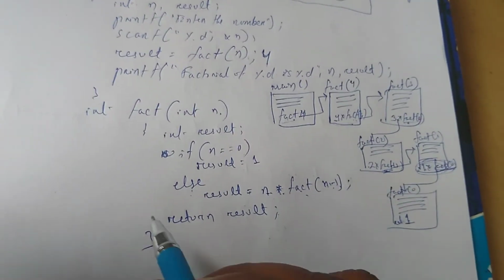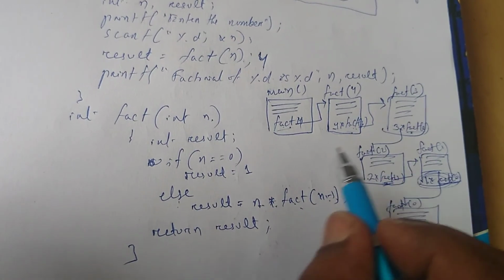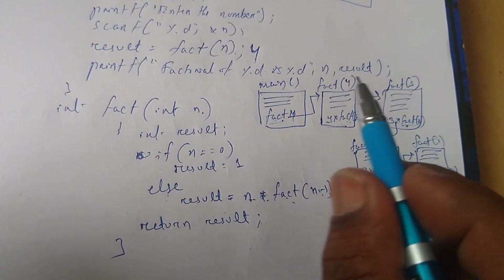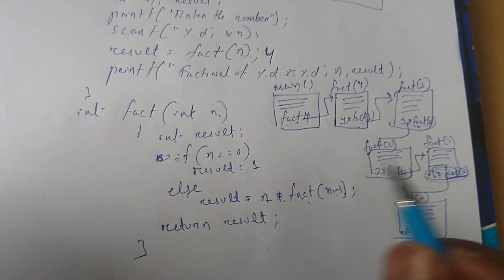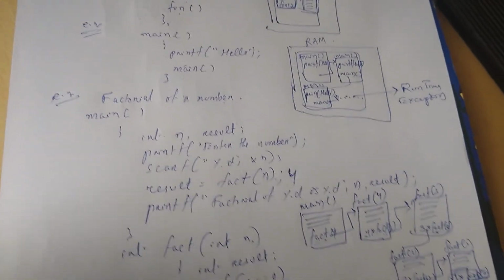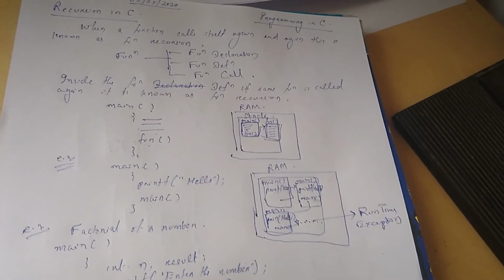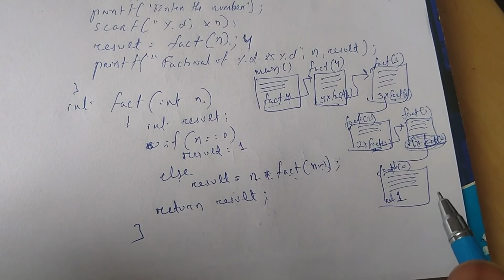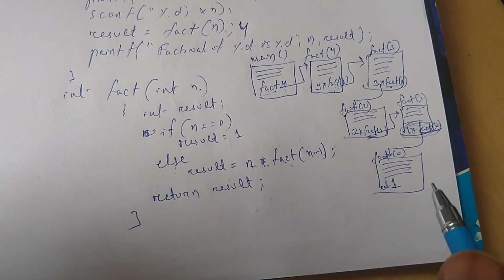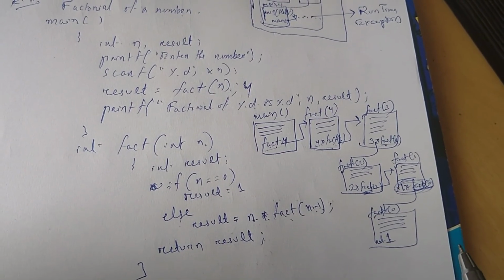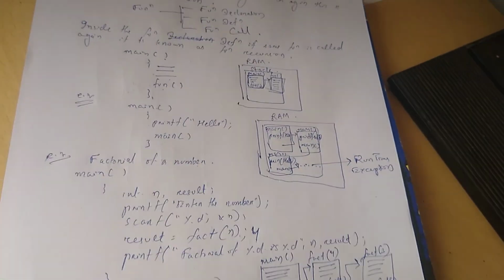Got it? So in this way the recursive function is invoked, and it backtracks to calculate the result. In this way we use function recursion in our program, and in this way it is executed and invoked, and the calculation is done here. So in a program where you want to use function recursion, in this way you have to use it.